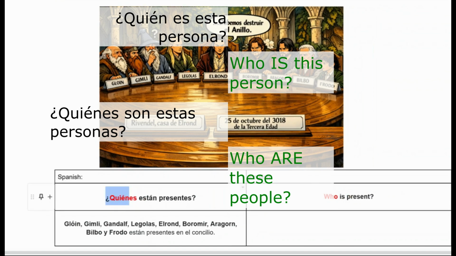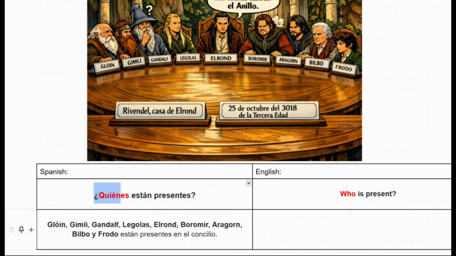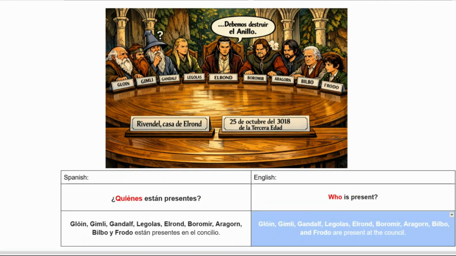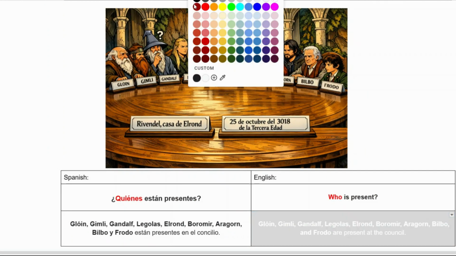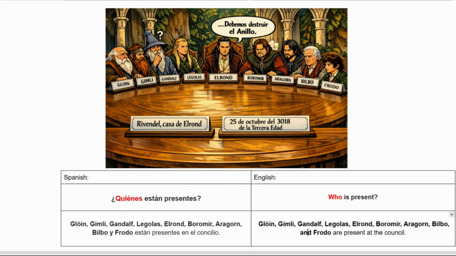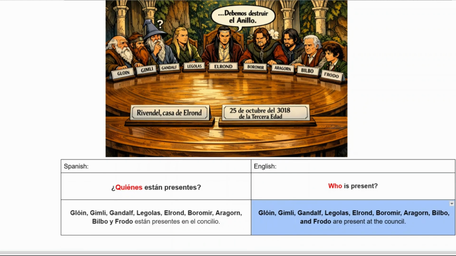And the answer is Glóin, Gimli, Gandalf, Legolas, Elrond, and so on, están presentes en el concilio. So here is the English translation. And in the book, there are a couple more characters. I think there are a few more elves, but I decided to not overcomplicate the answer. So here are the famous names. Okay, let's move on.